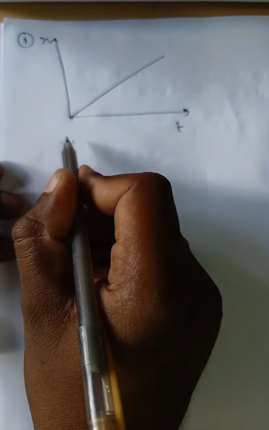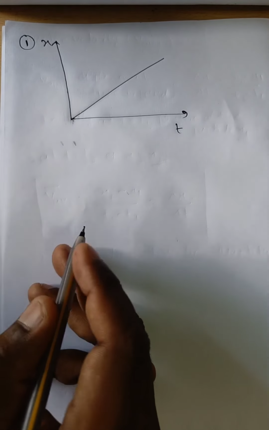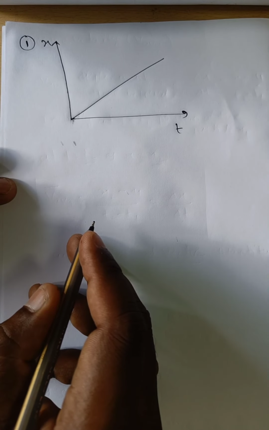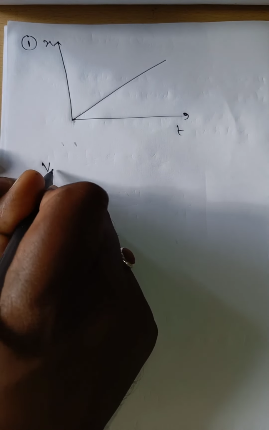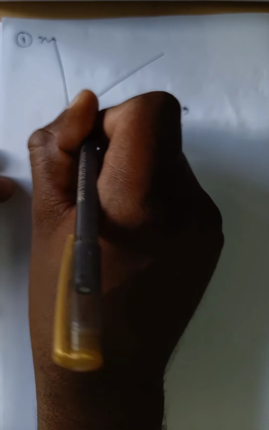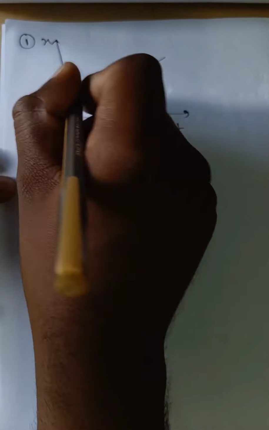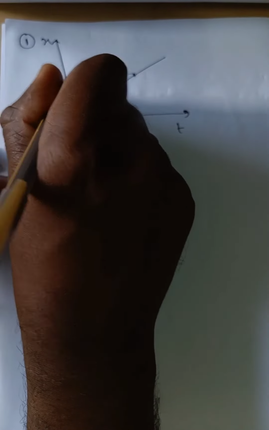Now with the help of the xt graph, we have to see whether the velocity is positive, negative or constant. When the xt graph looks like this, what is the average velocity? This is the initial point and this is the final point, so this is x1 and this is x2.